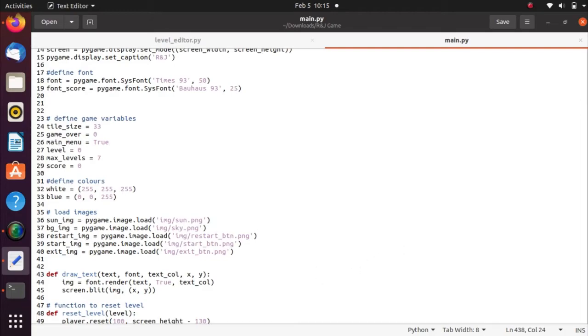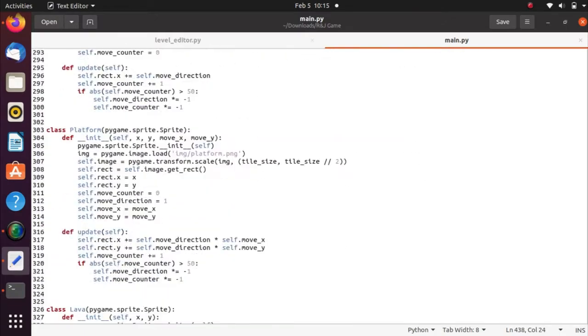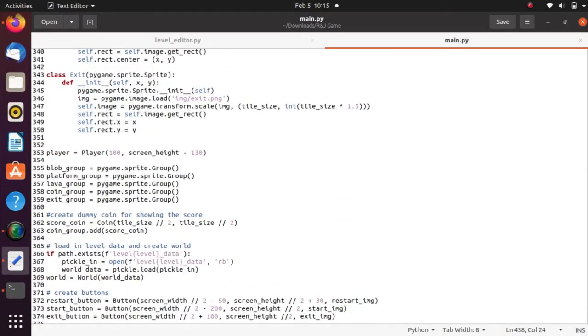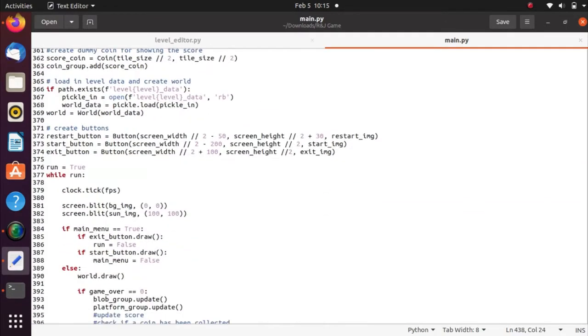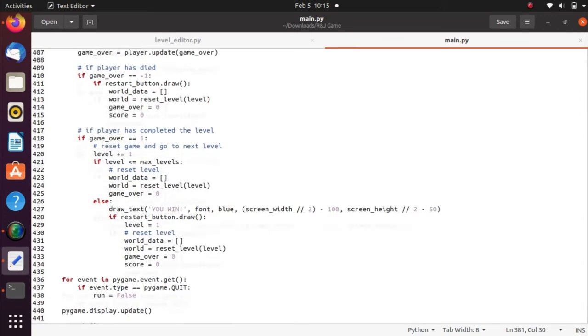So we use screen.blit, and the arguments are the picture itself and the position for the image that we want to put on the display. Then we use pygame.display.update.